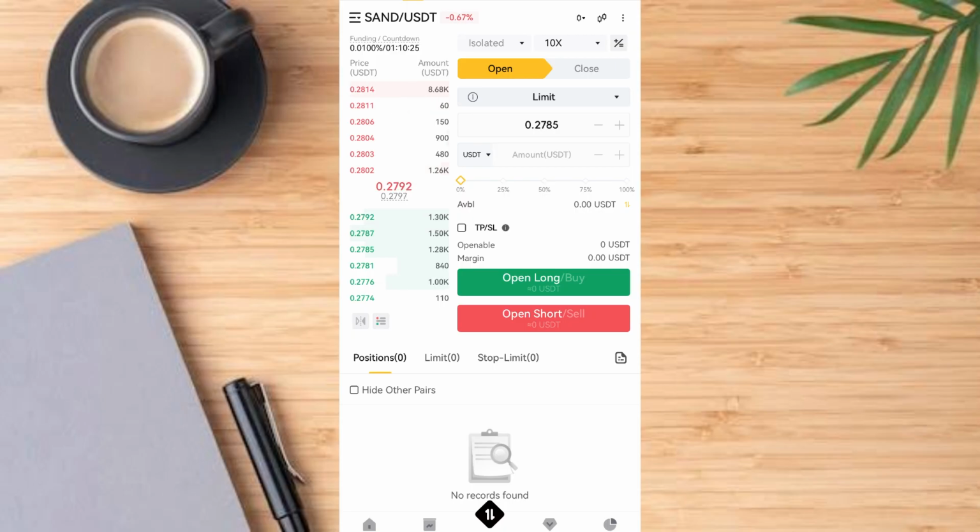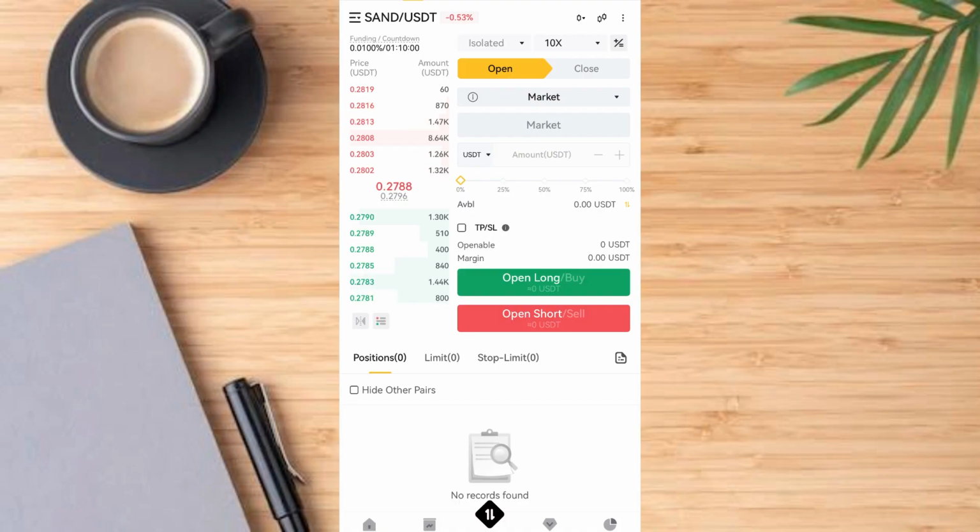Now let's tap on open. Open means you want to predict the price is going to increase or lower, but here you have limit. Tap on that limit button. You have different options here. You have limit, you have market. We're going to dwell on limit and market. Let's quickly talk on market first. On market, it means you're going to buy at the current price, and the current price is 0.2805.